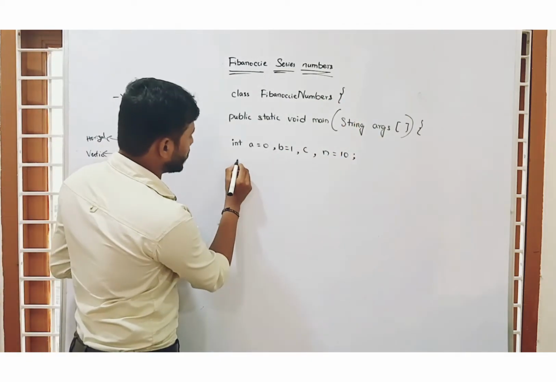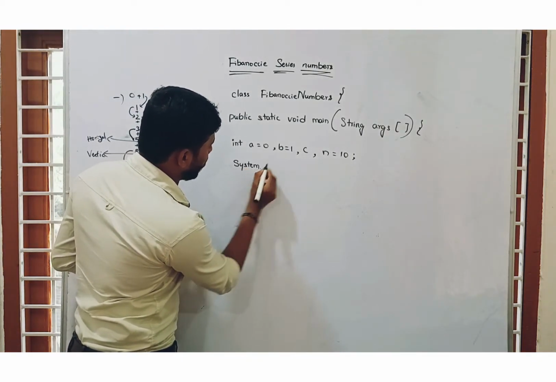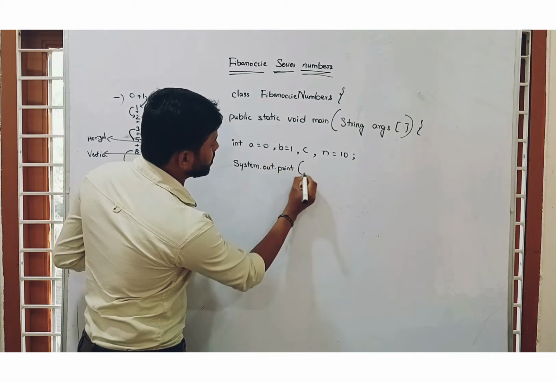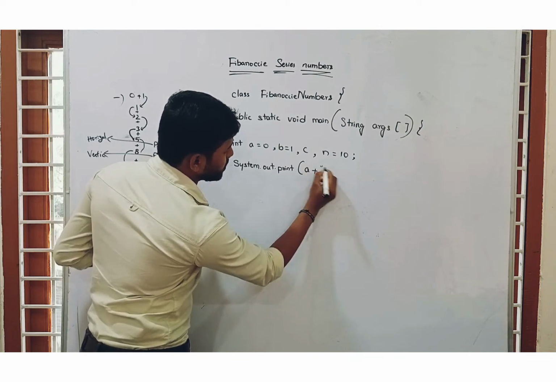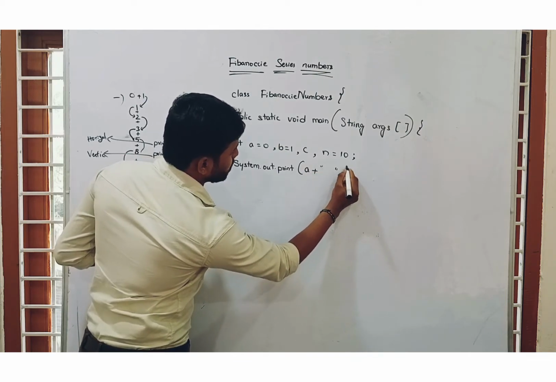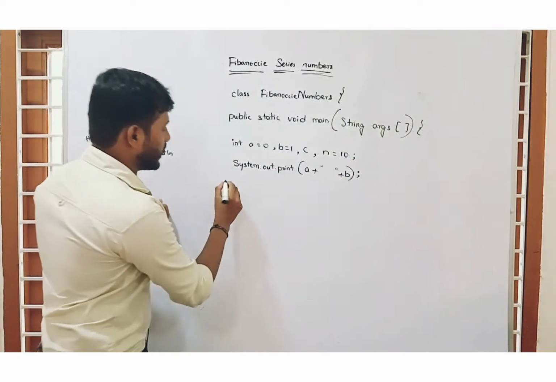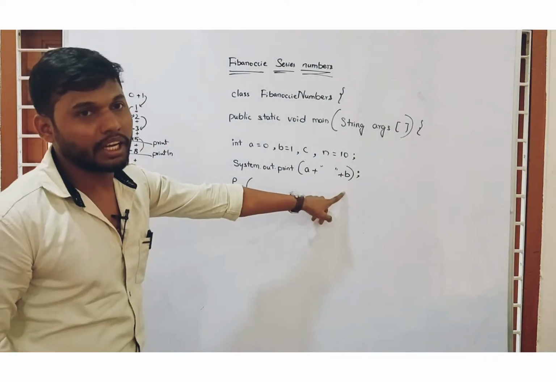Now here I am using System.out.print(a + " " + b). It will execute and print 0, 1, and again we need to go through the for loop. Already two numbers were printed.